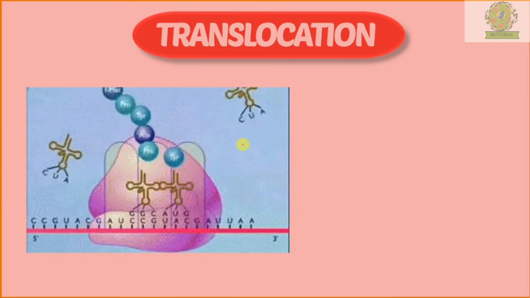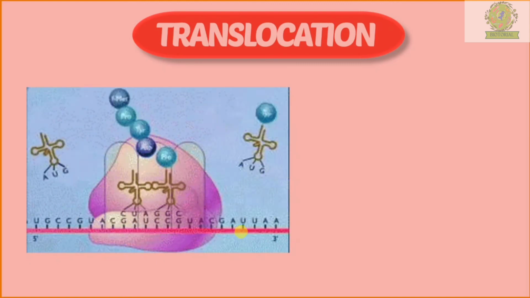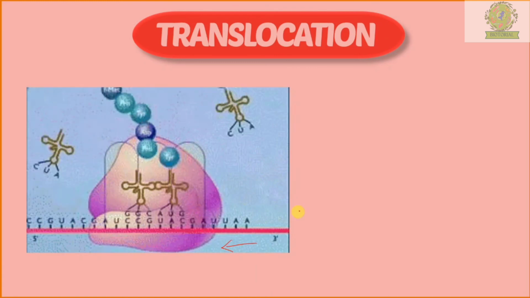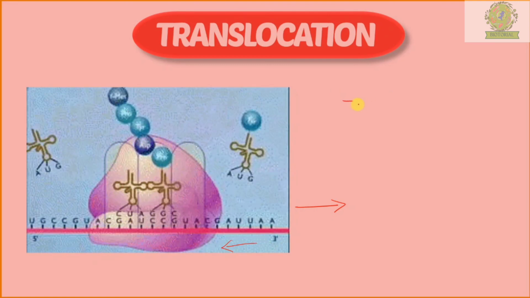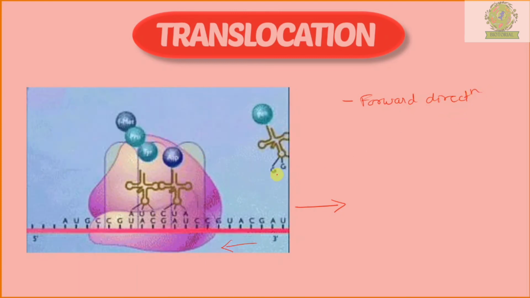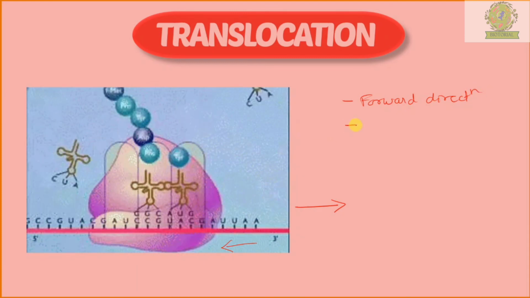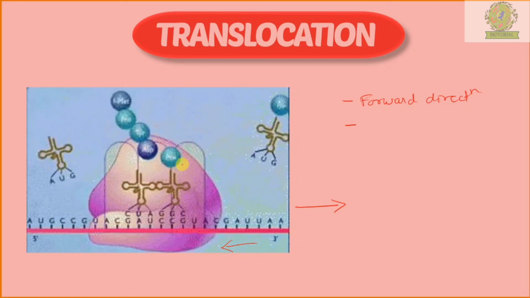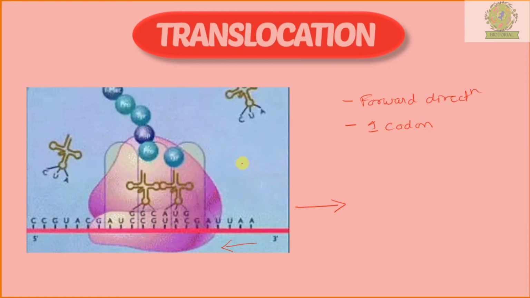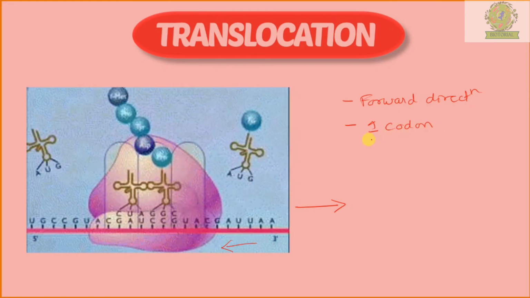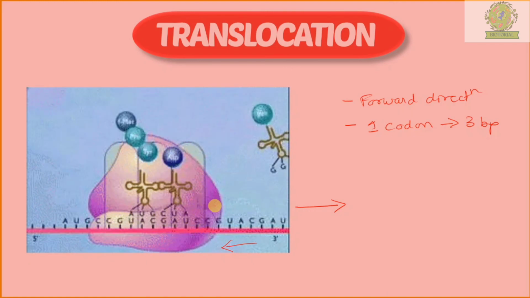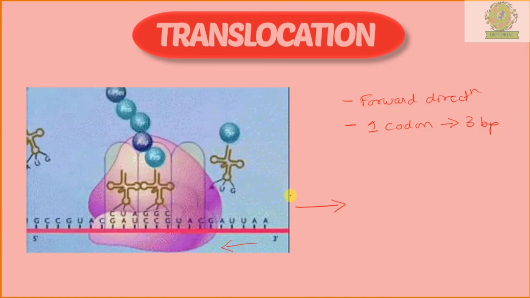Now if we observe in this video, we see that the mRNA strand is moving in this direction. But it is never like this, because the ribosome moves in the forward direction. The ribosome shifts by 1 unit, and for the ribosome 1 unit is equal to 1 codon. That is, the ribosome is shifting and covering the distance of one single codon, which also means 3 base pairs or 3 nitrogenous bases. It covers 1 codon as it shifts in the forward direction.